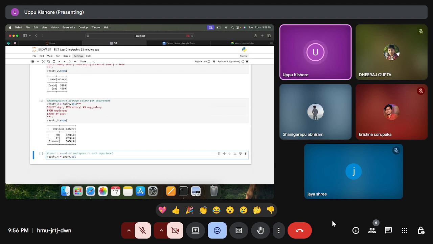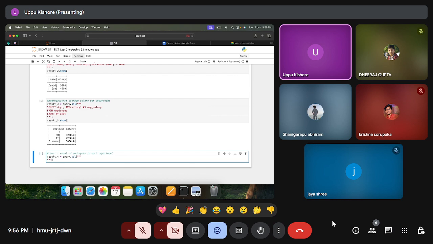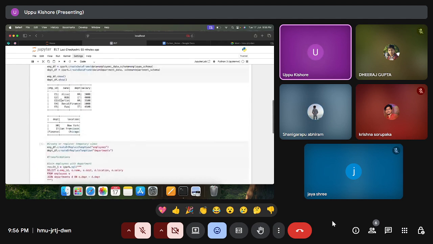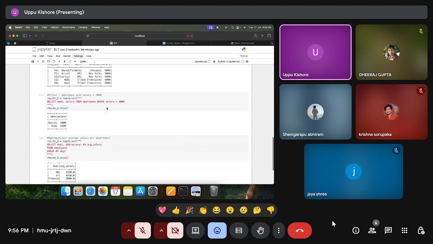I need the SQL query. Can you give the query? How to get this count? So this is the table. I need the count of employees in each department. Okay, here IT are 2 employees, HR are 2 employees. So like that, I need the count. How to perform that?